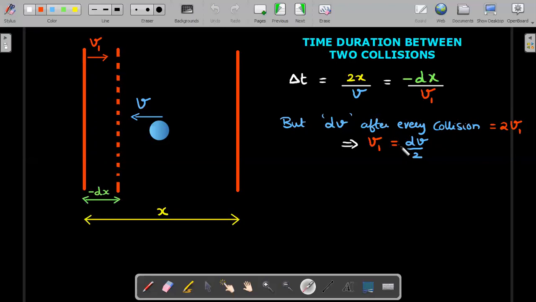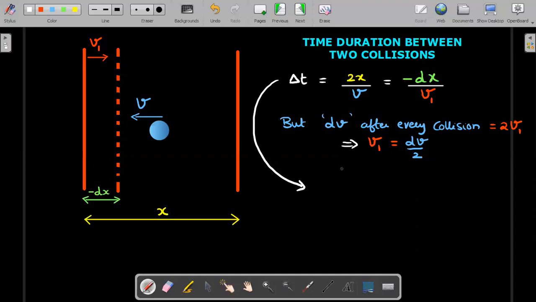So v1 equals dv by 2, and I can substitute it into the time equation. Substituting dv by 2, the 2 goes to the top and gets cancelled, and you end up with a rearranged equation relating dx versus x and dv versus v.